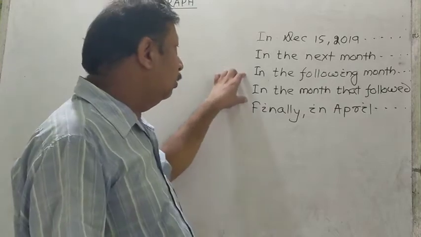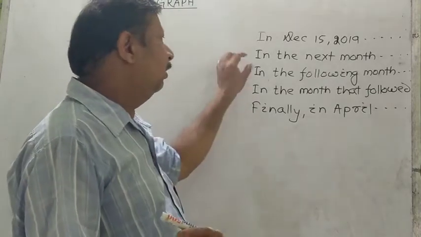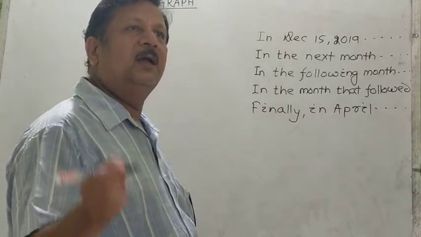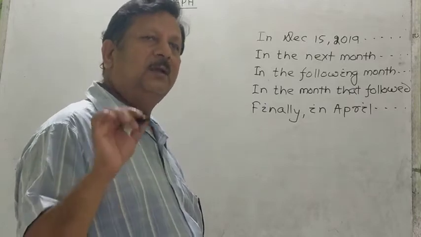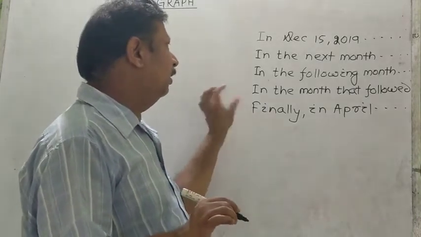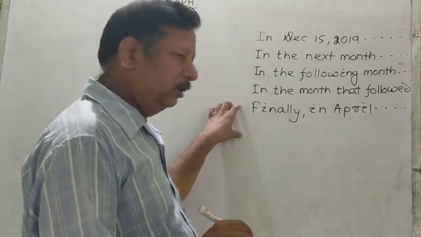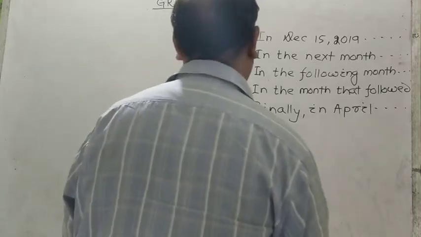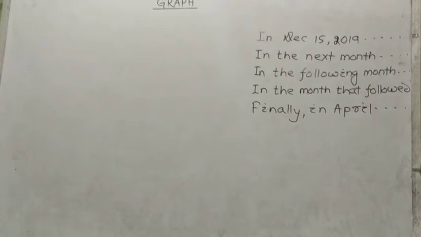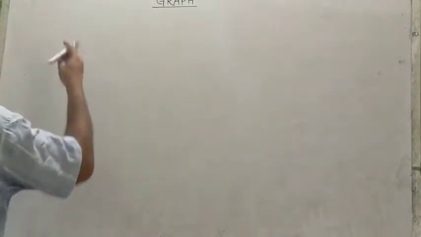Otherwise, if you write in December 10,000 people were affected and in January 40,000 people were affected, in February, automatically this will develop monotony. So let us now write the paragraph accordingly using all these things. Okay, so see here how I am writing the paragraph. Write the answer.